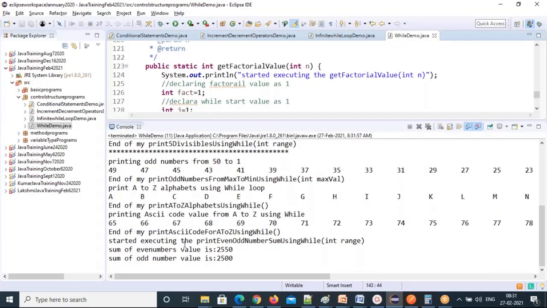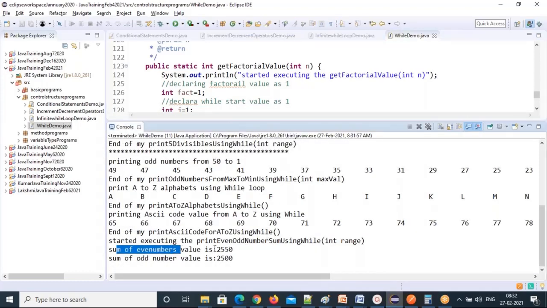See, the sum of even numbers is 2550 for 1 to 100, and the sum of odd numbers is 2500. What is the difference between both of them? Even number sum is always more, odd number sum is less. The difference is 50. That's it.